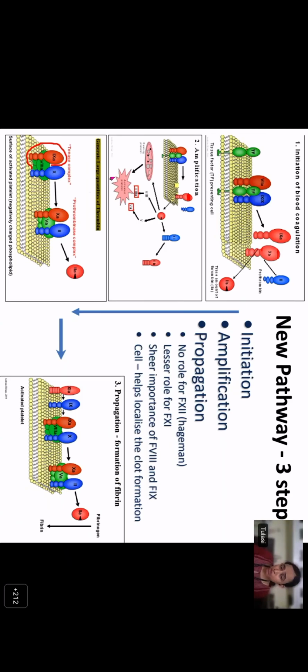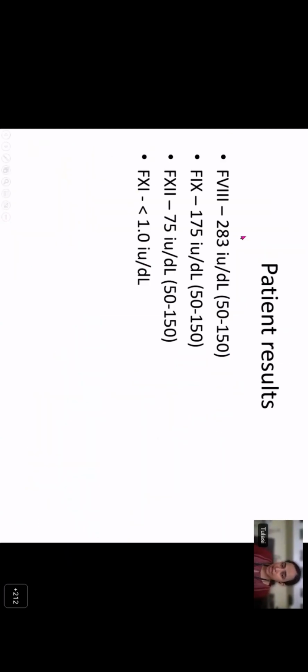So coming back to our patient, if you see, the factor 8 and factor 9 of this patient is not just normal, it is very, very high. So when the 8 and 9 are so high, in the amplification step itself, this patient is capable of generating sufficient amount of thrombin to form a clot. That is why this patient has never bled in her life and is unlikely to bleed in the future with such high levels of factor 8 and 9.